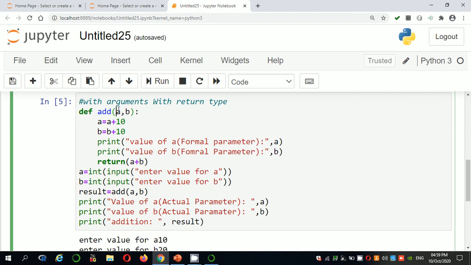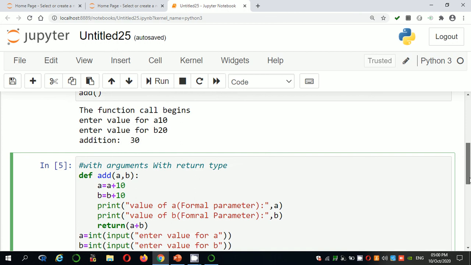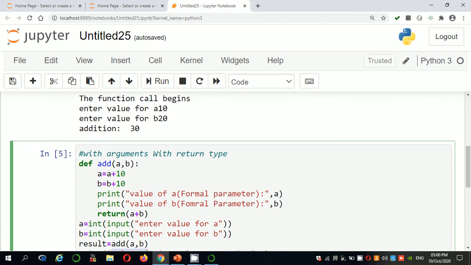Here the actual parameters and formal parameters look the same by name, but the contents are simply passed from actual to formal. Once copied, the formal parameters may or may not change in the body of that function. Even if you are changing the values, that effect cannot be reflected in the actual parameters. So this is the best example for the differences between actual parameters as well as formal parameters. Thank you. We will see other programs in the next video.